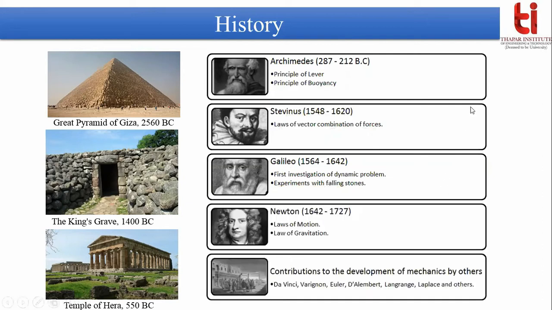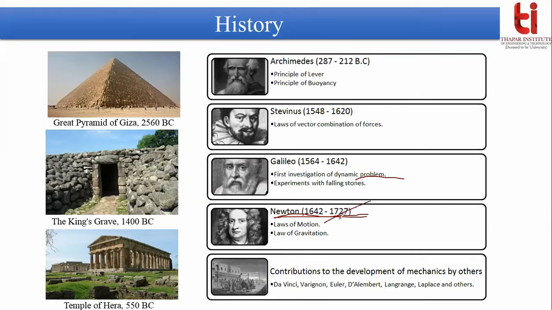After Galileo, Newton solved several problems of dynamics that had not been solved by any scientist, either Galileo or anyone before Newton. Newton came with a new idea of the behavior of motion, and he stated that motion can be described with the help of three laws.